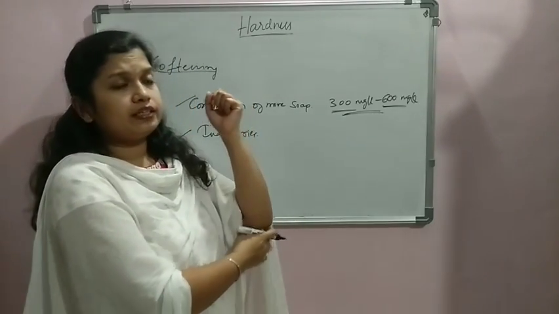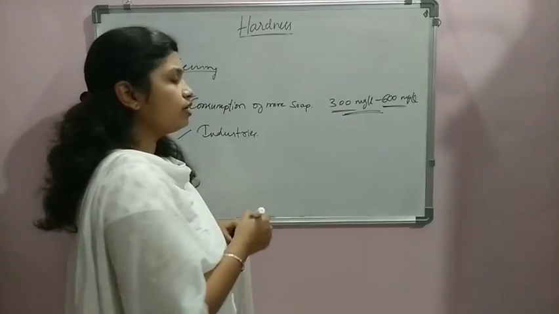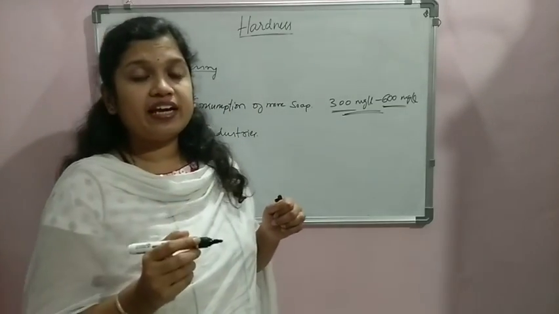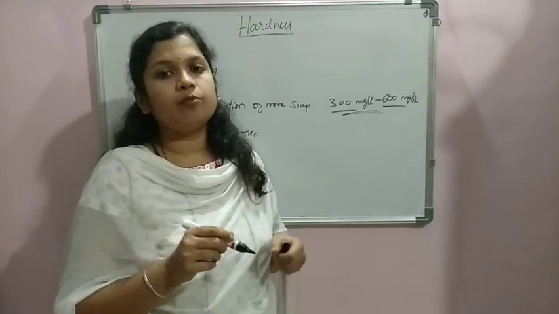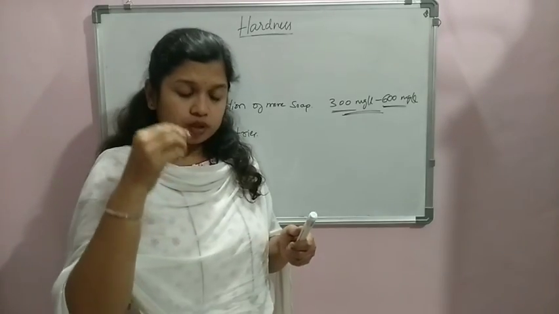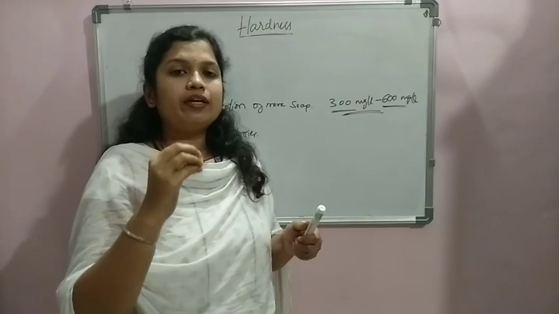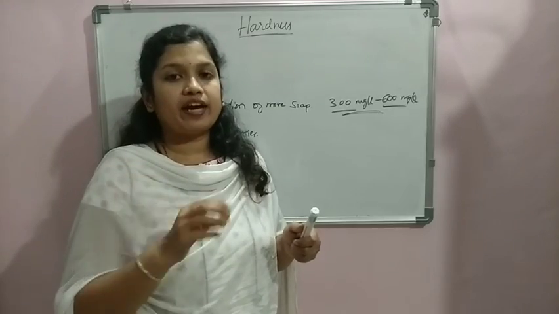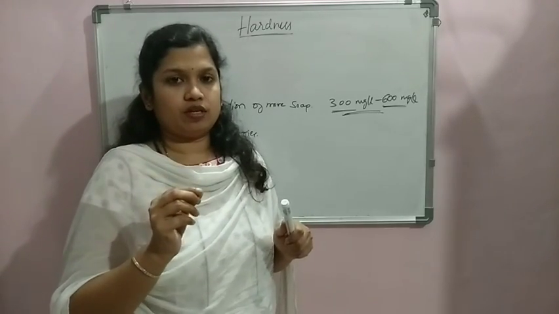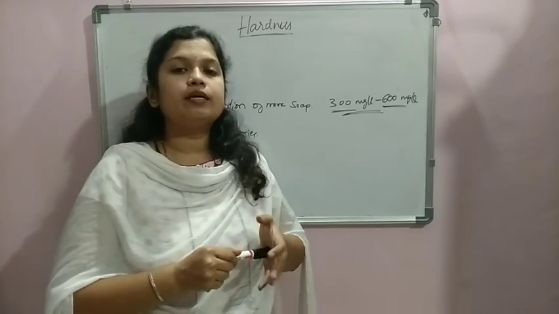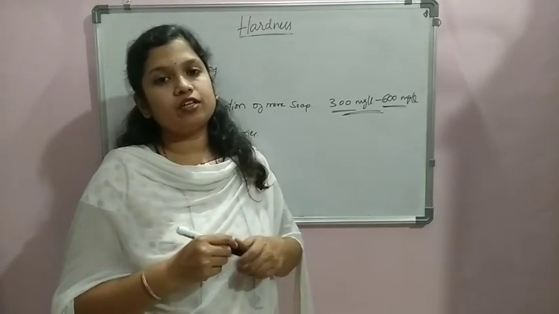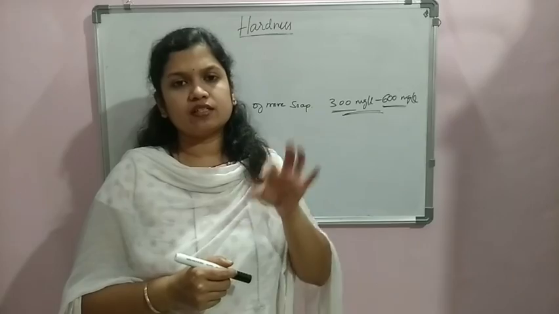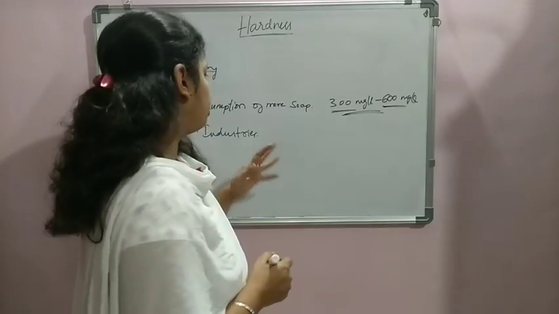So that is with the other industries. Plumbing fixtures get deposited with the temporary hardness, and scaling and encrustation of the boiler tube is one of the problems. As we told, this deposition of particles keeps going on. Someday the internal diameter available in the plumbing fixtures and the pipes used for carrying the water goes on reducing. So that is a problem. And in boiler units, it keeps on depositing. Because of that, encrustation takes place. It has to be removed for effective operation, and heating capacity gets reduced as it goes on depositing. So that is the problem when we talk about industries.